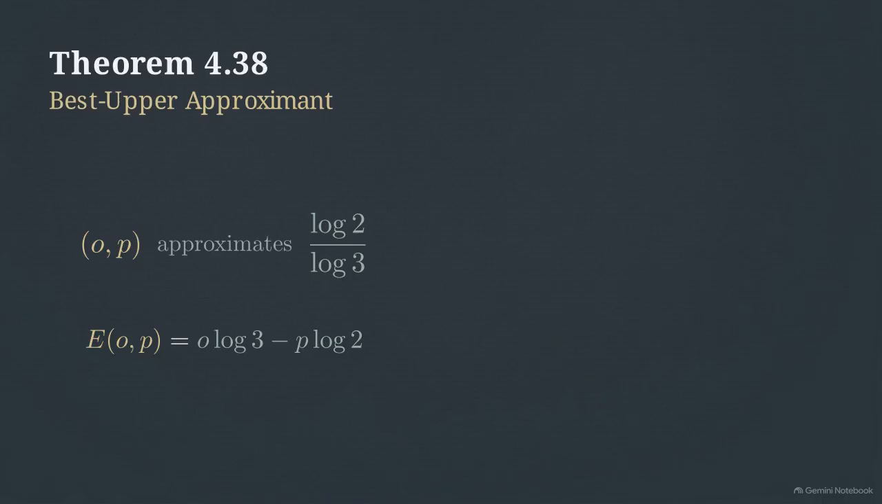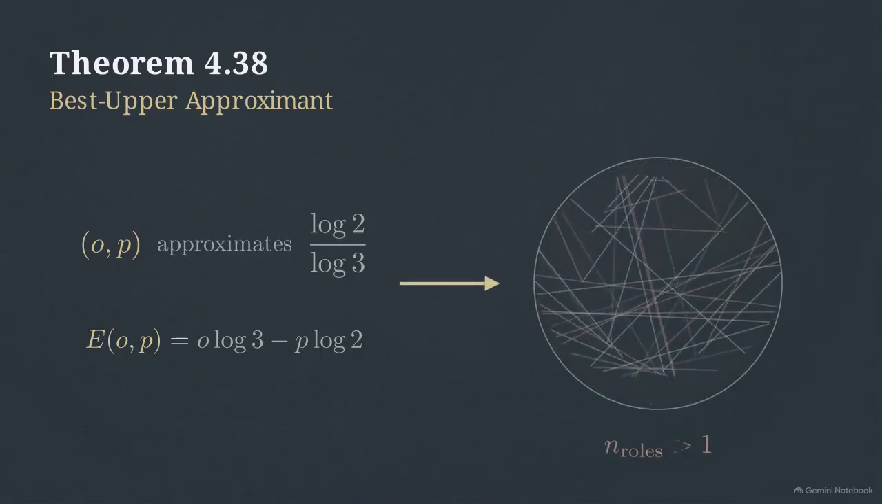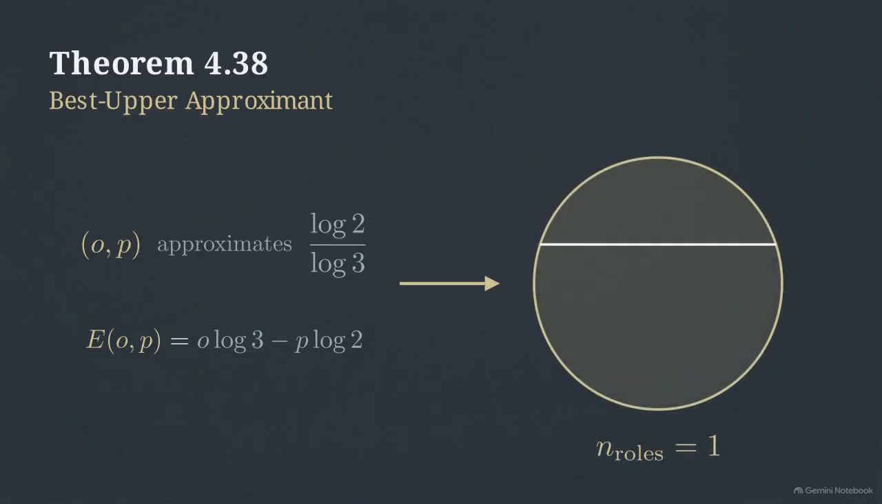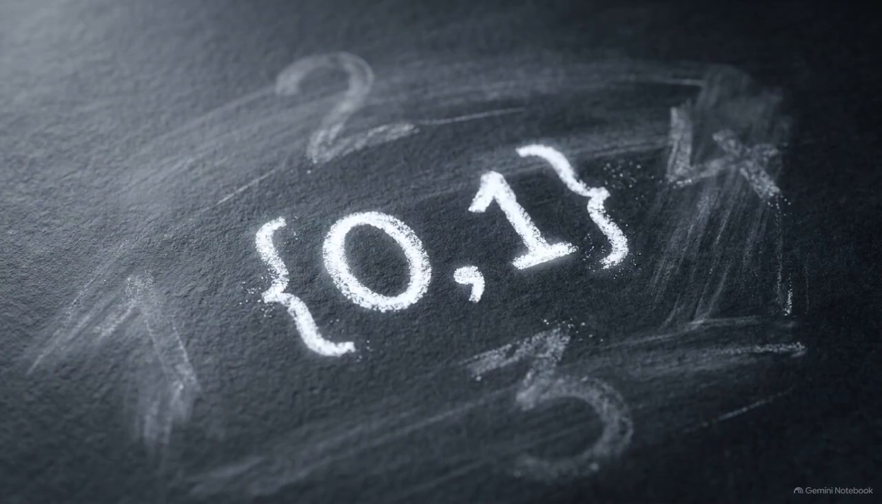The exponent pair A, P must be a best upper approximant of the ratio log 2 over log 3. This Diophantine property dictates the underlying geometry of the dynamical system. For these best upper pairs, the state space collapses to a single roll. N rolls equals exactly 1. In this single roll configuration, no piece beyond piece 1 can ever become active within the core. This restricts the active piece set for the system to only 0 and 1.